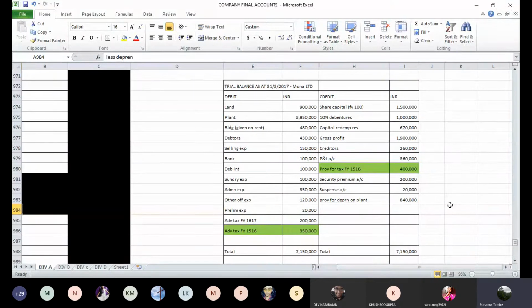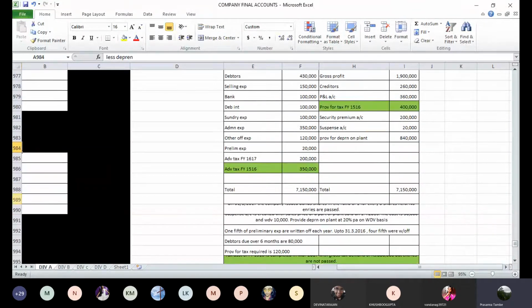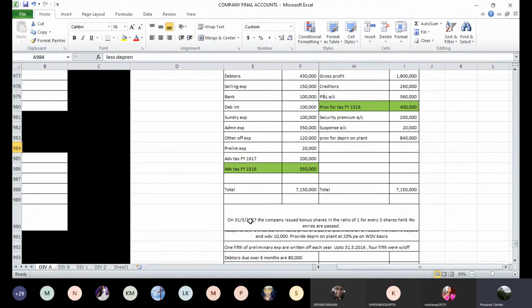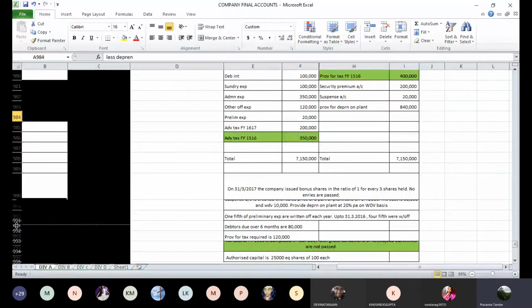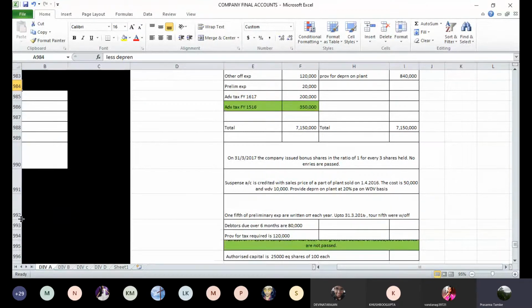There were 2-3 major adjustments which we had discussed in the last lecture. Those were basically for sale of assets. Then there was the issue of bonus shares also, that also we have dealt with. We have passed the entries for that. There was a suspense account and related adjustment that was basically for sale. That adjustment we have done. So bonus shares is done, sale of plant is done.